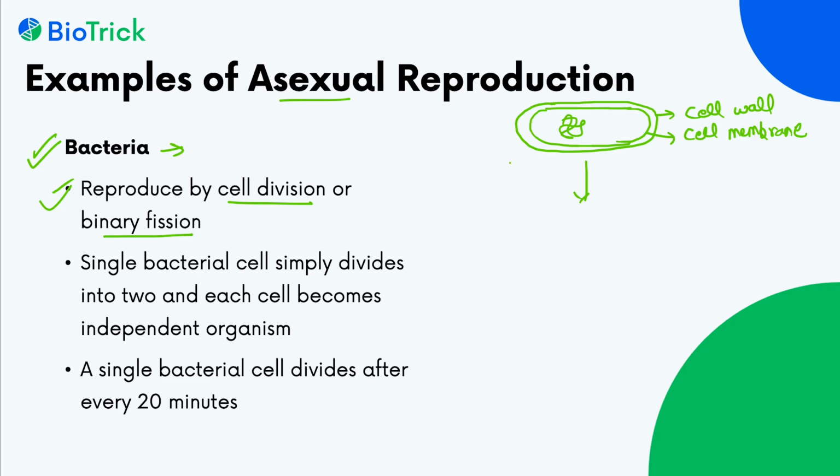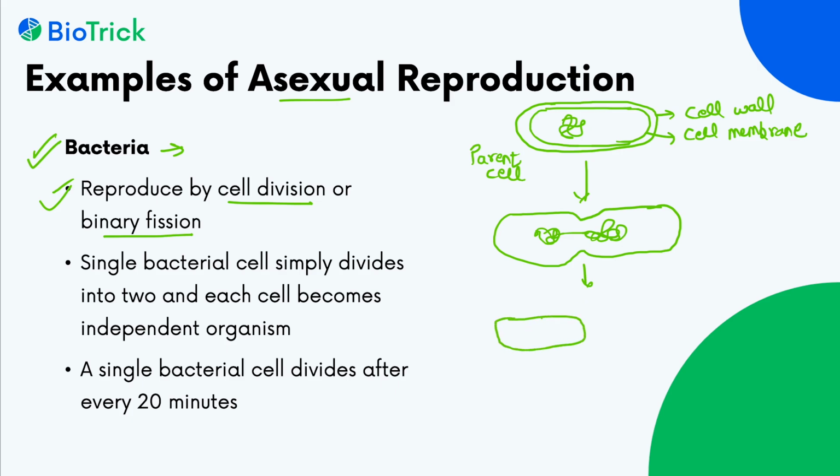What happens in bacteria? After every 20 minutes, the parent cell starts dividing into daughter cells. Its DNA gets duplicated by the process of replication, and the parent cell divides into 2 daughter cells.